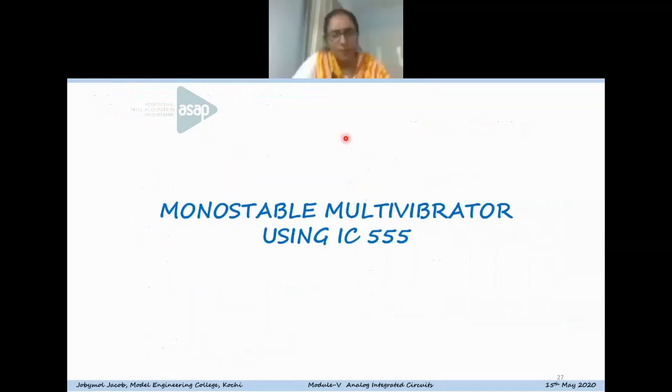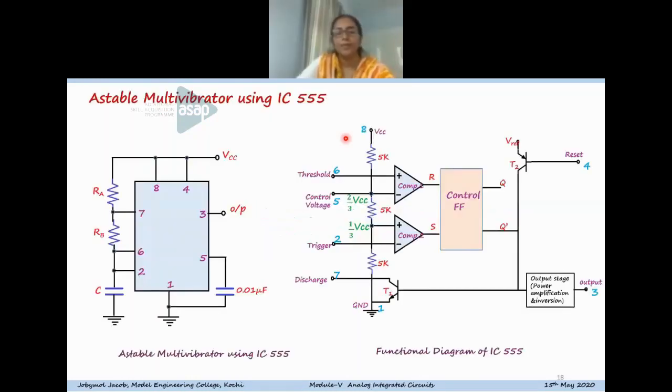We have two questions here. Tell me. Could you please explain the trigger and threshold pin once more? Okay, I will explain. First, this is the astable multivibrator circuit. Here, the capacitor charging voltage is given to the two pins. The capacitor is directly connected to pins 6 and 2 of the